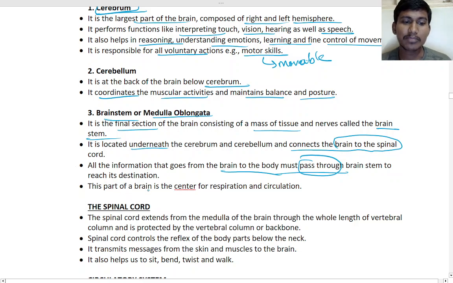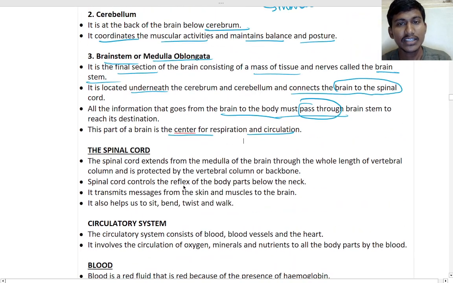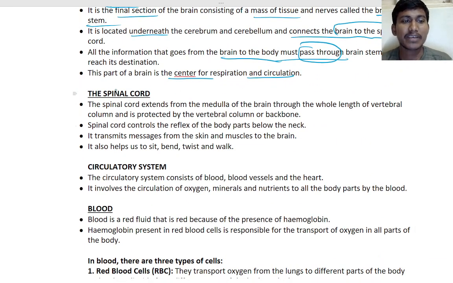This part of the brain is the center for respiration and circulation. So here is the cerebellum, this part, and the medulla oblongata, the brain stem, is this part, below the cerebrum. That connects to the spinal cord, this part. Understand? Okay, so next is the spinal cord.